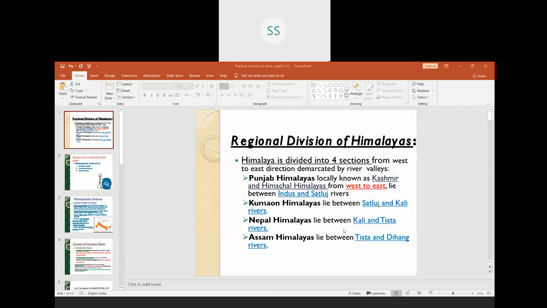Dihang is a name of a district in Arunachal Pradesh. So they call this river as Dihang river. So from river Tista to river Dihang, the Himalayas which are present, they are called as Assam Himalayas. So now that is all about the Himalayas, children.